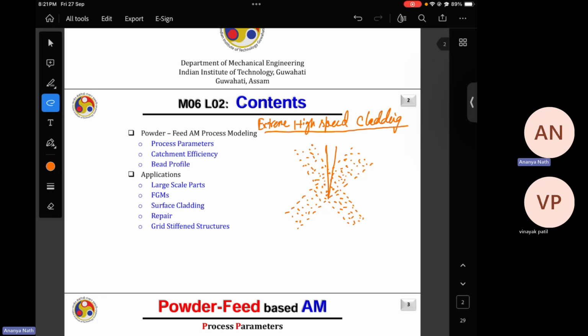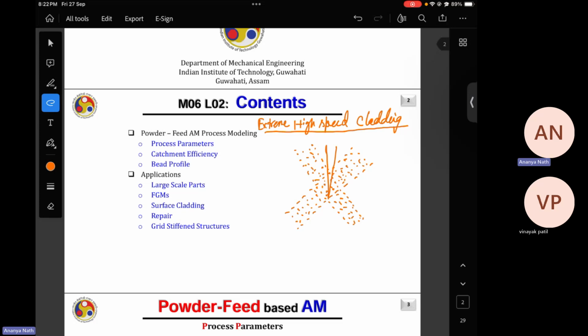So basically, LPBF is a costly machine, costlier than DED, and it needs a completely sealed chamber filled with argon gas or nitrogen gas, depending upon which material you are using. DED doesn't need that, so you can print large parts using DED. And this is the biggest advantage of using DED.